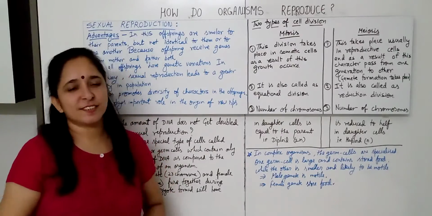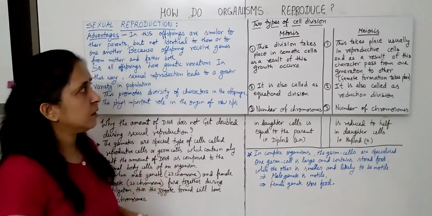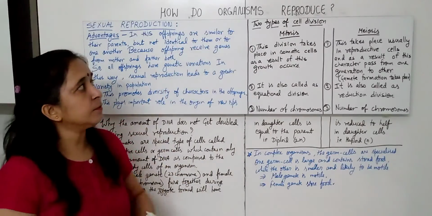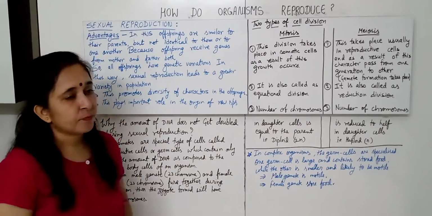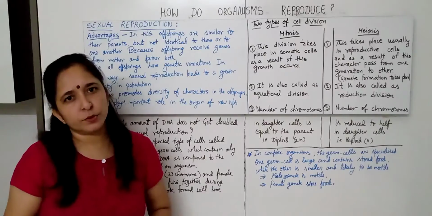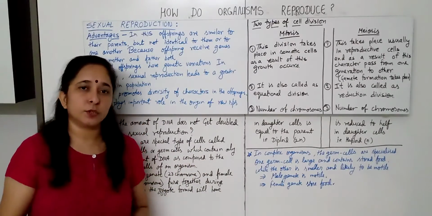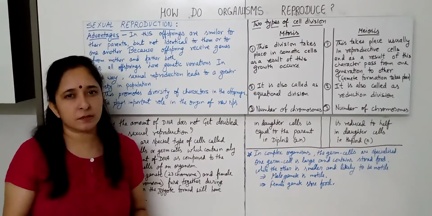Good afternoon, my dear students. So today we will study sexual reproduction under the chapter How do organisms reproduce? In my previous videos, when I started this chapter, I said that reproduction has two modes, that is asexual and sexual.